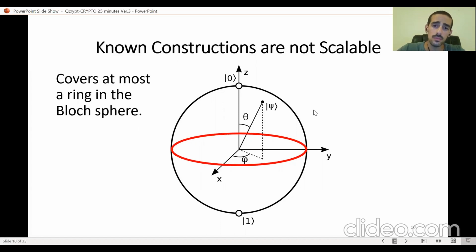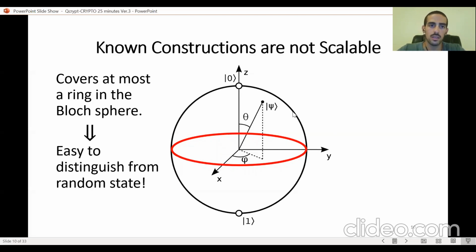These kinds of distributions, which are uniform superpositions with pseudorandom or even completely random phase, actually cover only this red ring in the Bloch sphere. And this is the reason that they are very, very easy to distinguish from a truly random 1 qubit state, which covers the entire Bloch sphere.